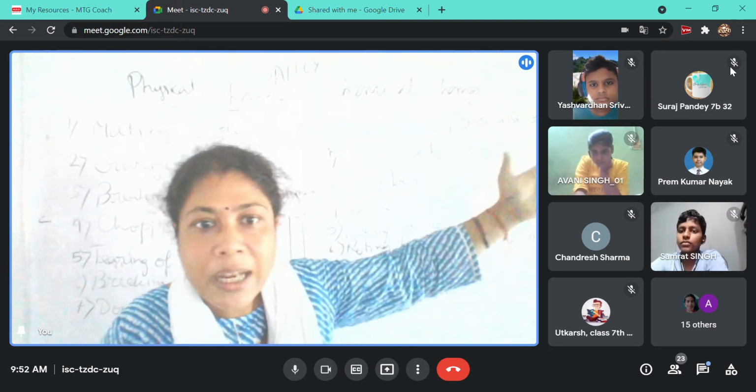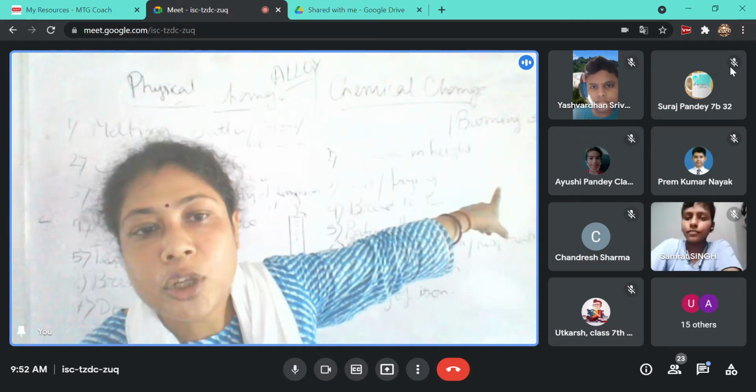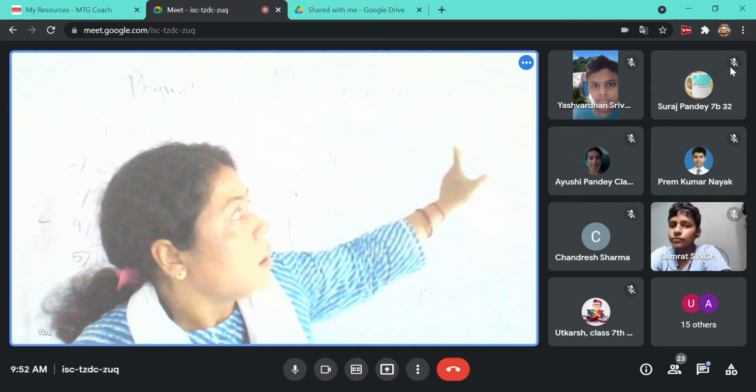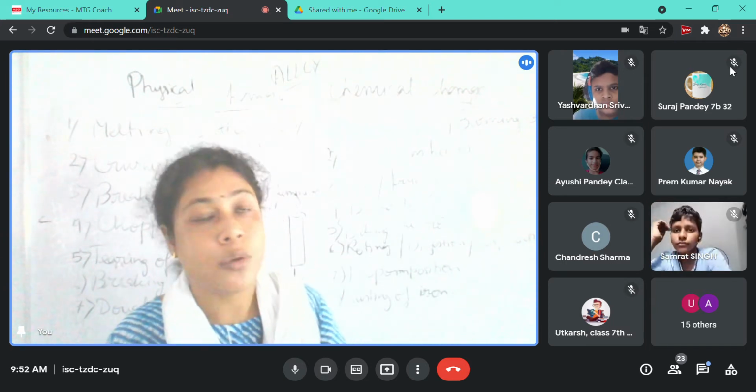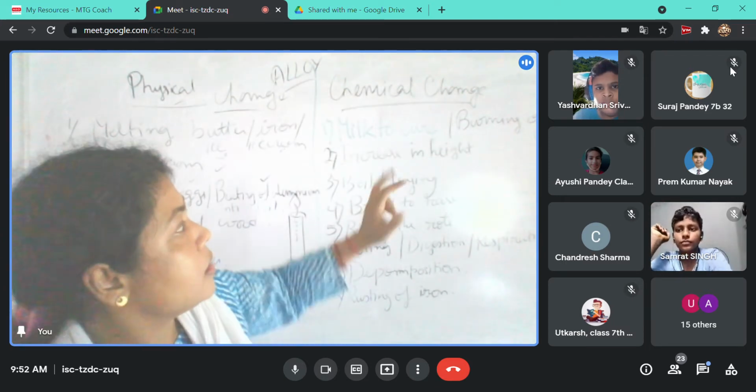So we cannot get back the wood again because the chemical composition of wood and the ash is totally different. A totally new substance is produced. So that is also a chemical change.